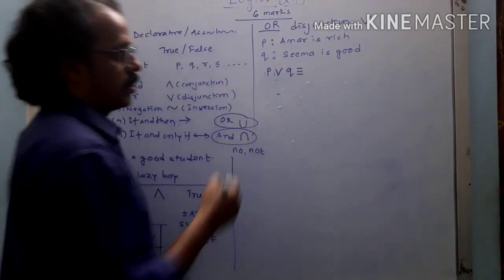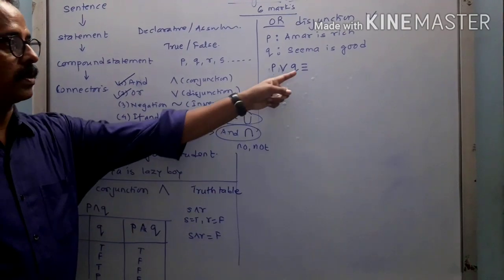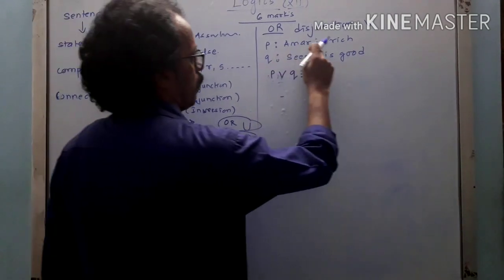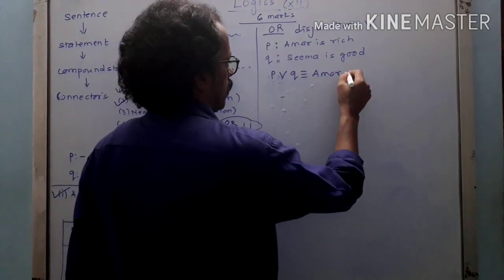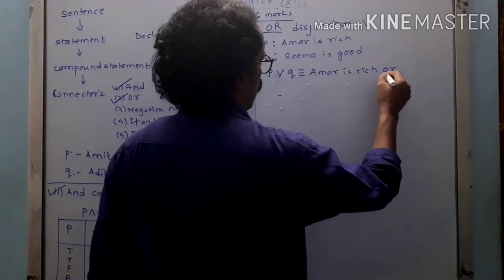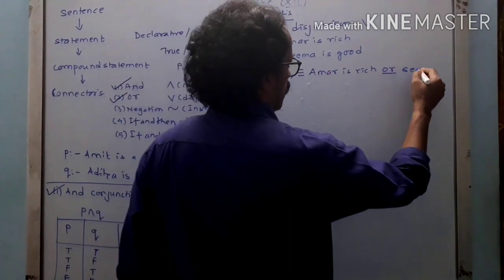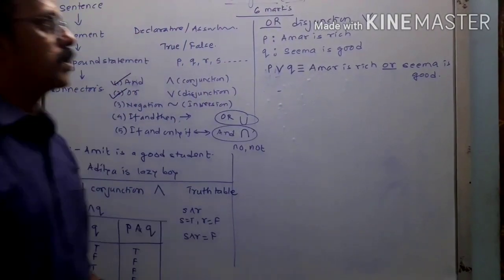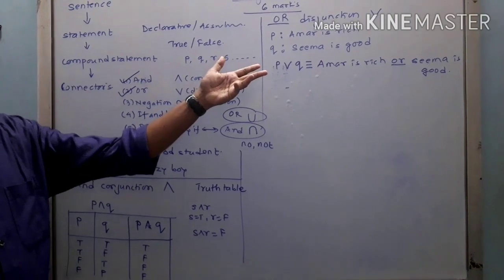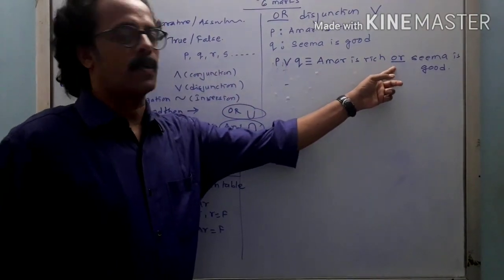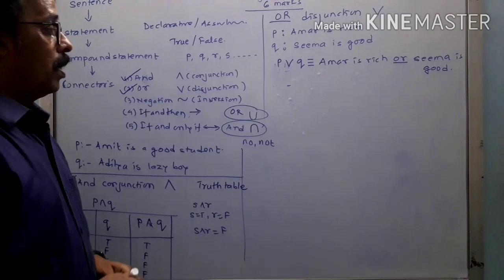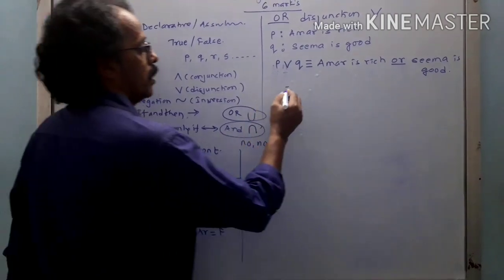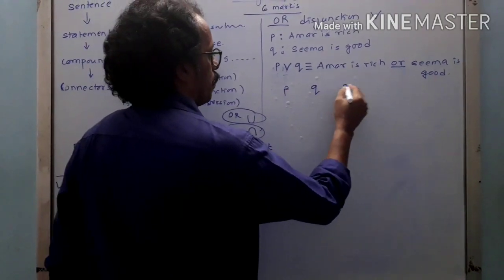To understand what I am saying, this particular sign gives an idea about equivalence, meaning same: Amar is rich, or, I am writing, Seema is good. So this is the second case we are talking about, a disjunction, where we connect them with the help of or. Now how are we going to utilize or, and how can we draw the truth table for that case? Again we will consider P, Q, P or Q.